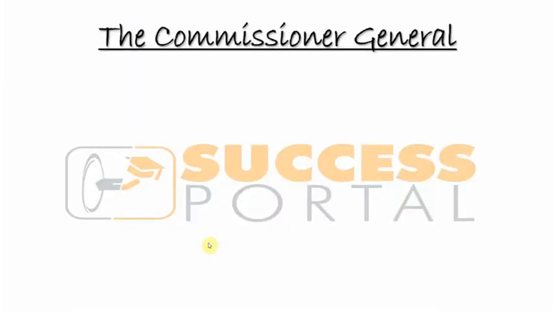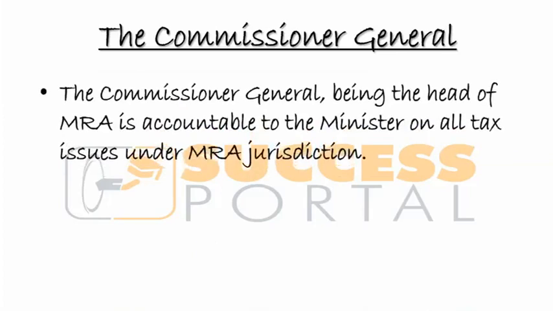So we talked about the Commissioner General. We talked about the Commissioner General being on top of the corporate ladder when it comes to the MRA. He's the big boss. He is the CEO of this revenue agency. So let us understand who this person is. So we're saying that the Commissioner General is the person that is heading the MRA and is accountable to the minister on all issues under the MRA jurisdiction.